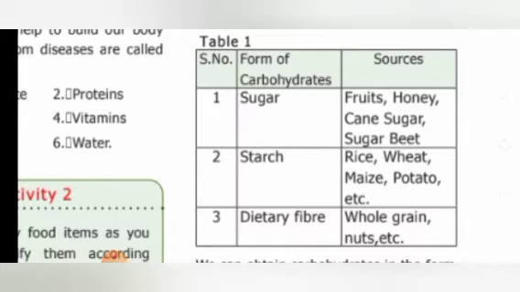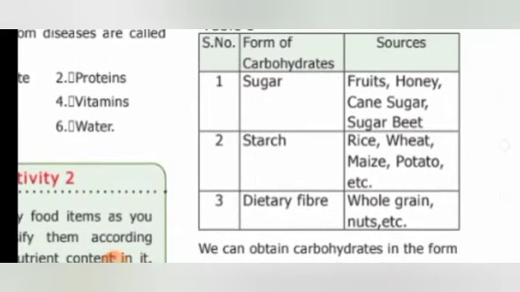What are the sources of this sugar? Fruits, all types of fruits, honey, cane sugar which is prepared from sugar cane, and sugar beet, that is beetroot. All these are sources of sugar. The next form of carbohydrate is starch. Starch is also a form of carbohydrate. This starch is present in rice, wheat, maize, potato, etc.